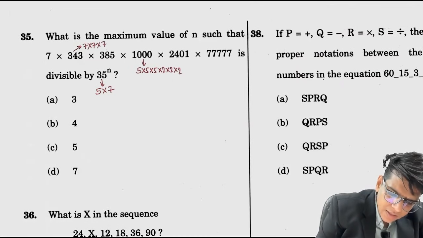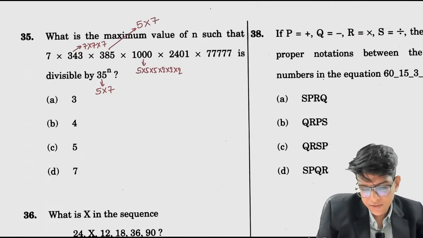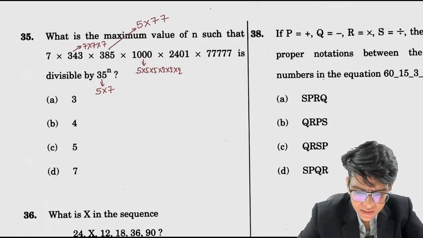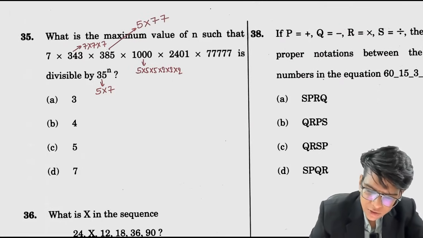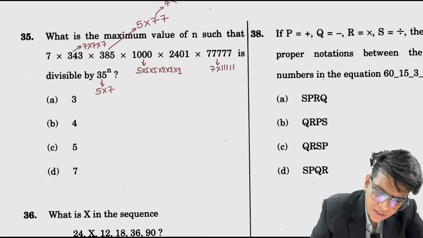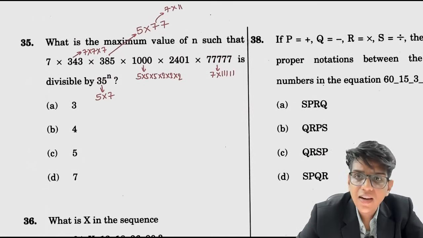Here there is 5, so 5 into 7 is 35. Here 7 is plenty but 5 is very few. I can say here also you will have 7 into 11, here also 7 into 11. So number of 7s are already more.